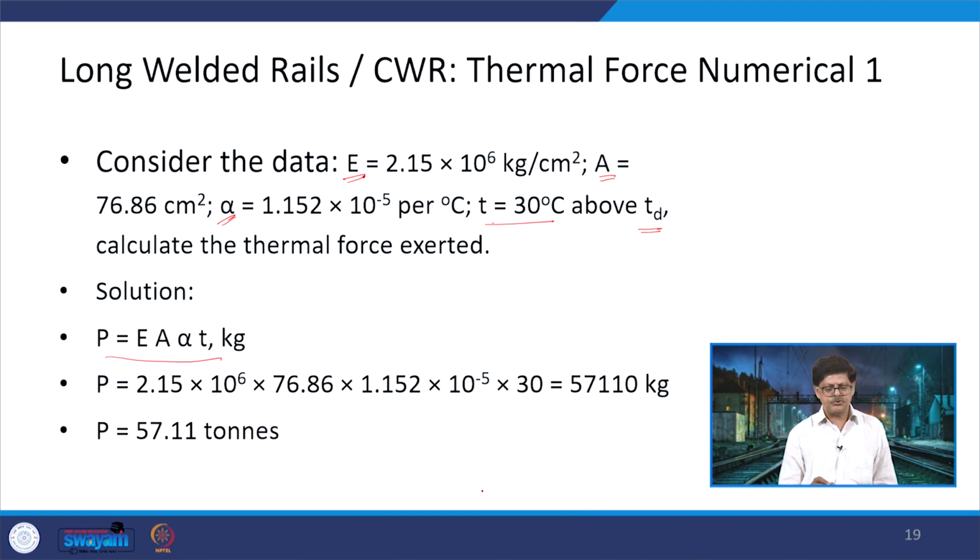When we put the values of all these, that is E is 2.15 into 10 to the power 6, A is 76.86, alpha is 1.15 into 10 to the power minus 5, and the temperature change is being given as 30 degree centigrade. So, what we get is 57110 kgs or 57.11 tons. So, this is the total thermal force which is going to be exerted in that track.